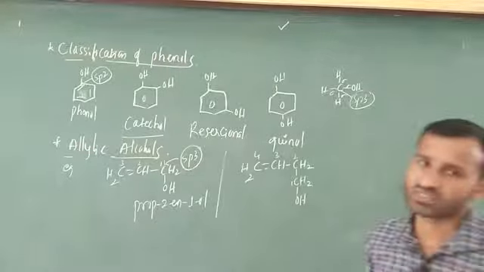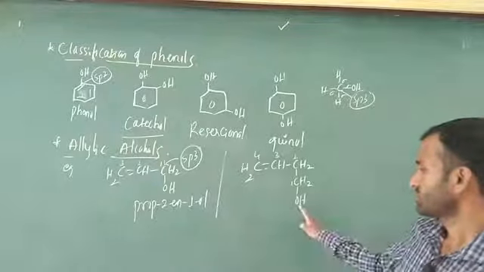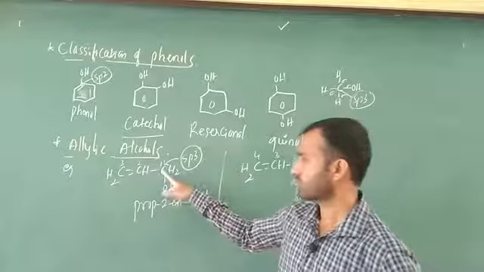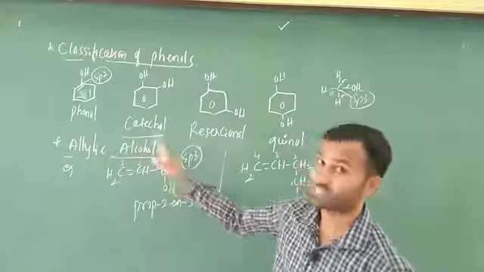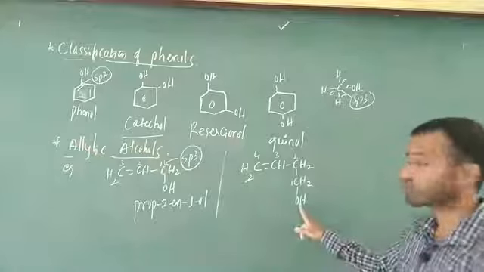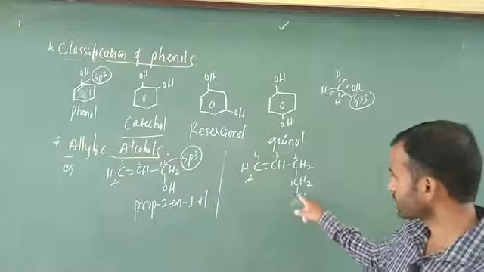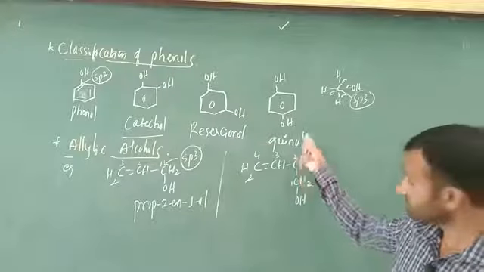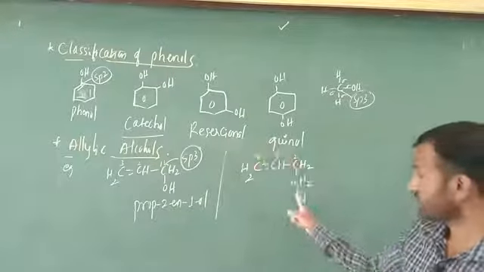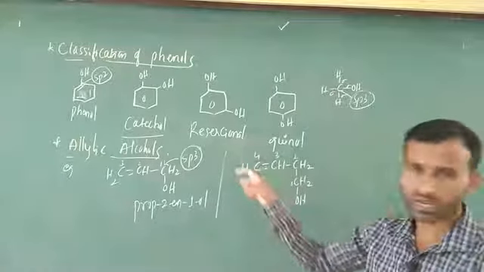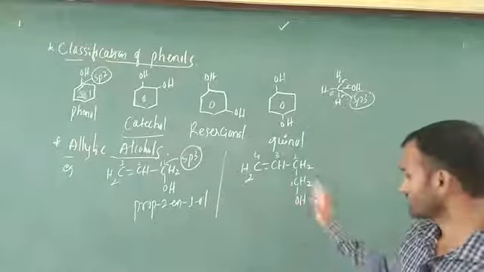Now tell me why. What is our definition? The OH group is directly attached to an sp3 hybridized carbon atom, and the next carbon must have a carbon-carbon double bond, but in this case it is not like that. This OH group is attached to this carbon, after that one more sp3 hybridized carbon is there, and next is the carbon-carbon double bond. Such compounds are not allylic alcohols in particular, but in general these compounds do exist.